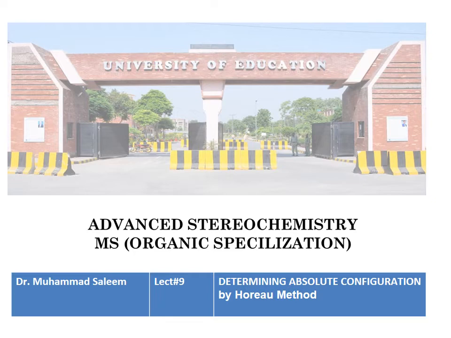UV spectroscopy, and then we will discuss cis-trans geometrical isomerism, because geometrical isomerism also has some sort of configuration. So this lecture is totally based on the determination of configuration by different methods, and particularly we will focus on the Horeau method. You have to understand that without configuration we cannot determine the structure of the compounds.